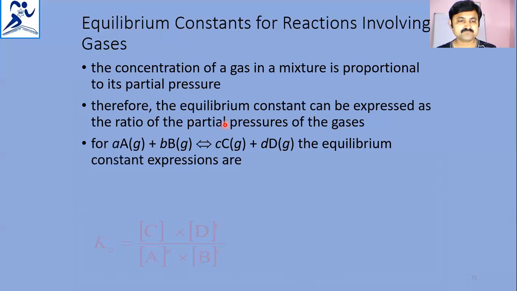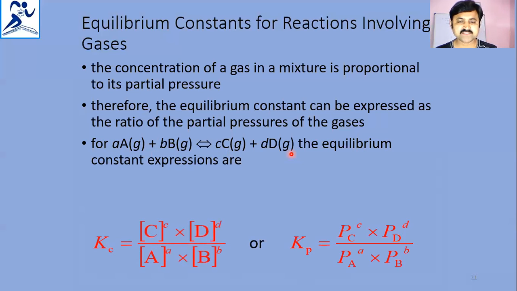So here, if you take the general gas equation aA plus bB gives us cC plus dD, the equilibrium constant expression can be written with respect to partial pressures. The equilibrium constant can be called Kp, that is Pc^c into Pd^d by Pa^a into Pb^b. So the concentrations of A, B, C and D are replaced with partial pressures.